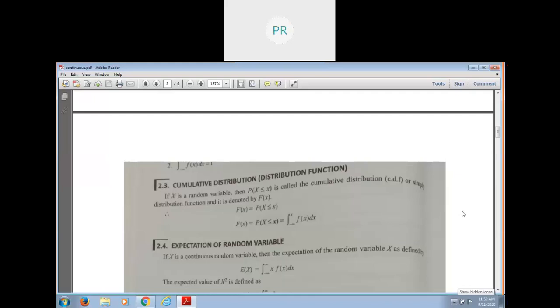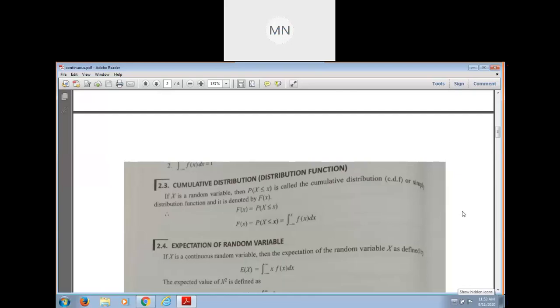The definition of cumulative distribution. If x is a random variable, then P of X less than or equal to x is called cumulative distribution, which is denoted by capital F of x. Okay, capital F of x is what? Probability of X less than or equal to x, and F of x is integration from minus infinity to x of f of x dx.